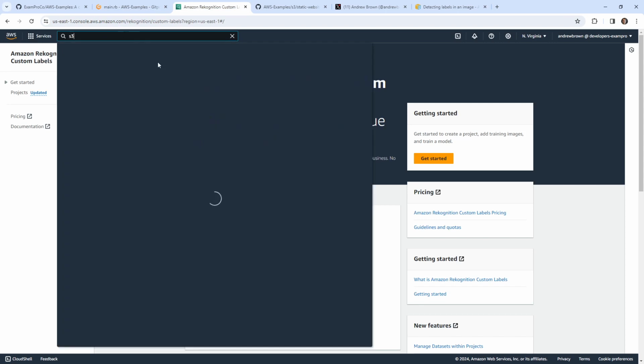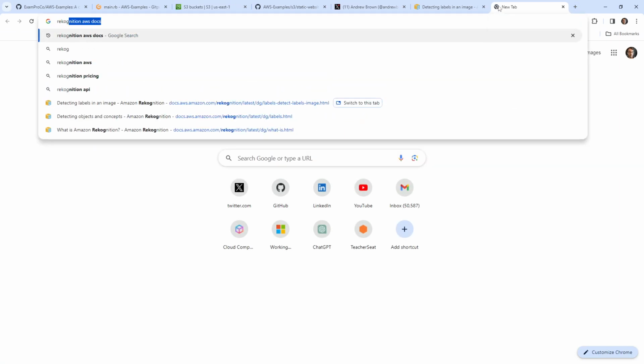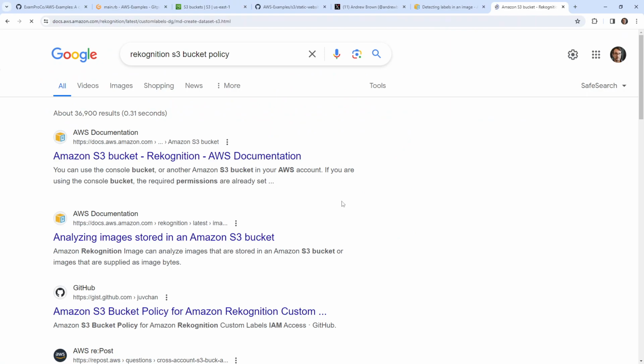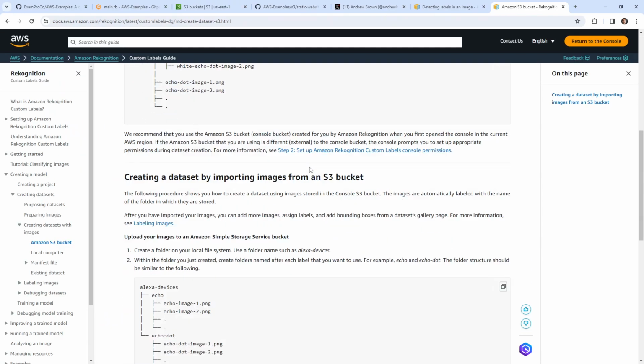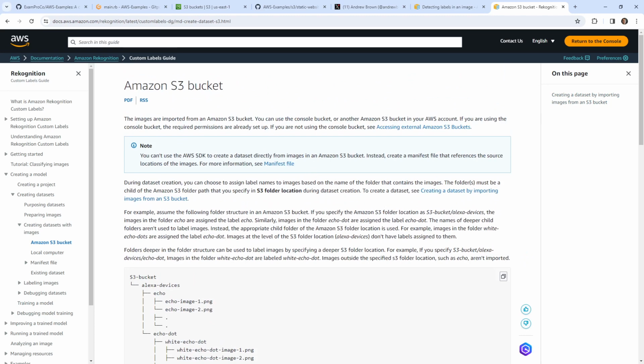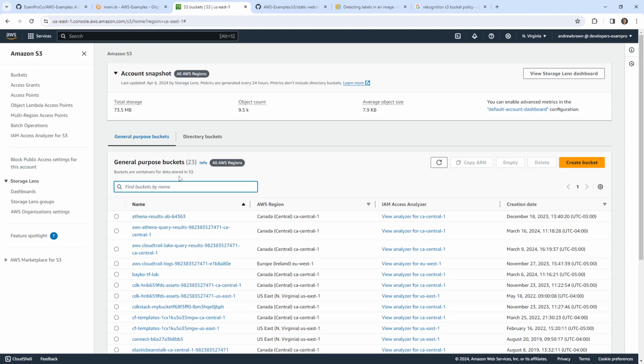That's probably what it is. So I'm going to make my way over to our S3 bucket. Rekognition S3 bucket policy. That's probably what it is. Well, I'm going to just give it a go here because I'm pretty clever with this kind of stuff here. We'll just go Rekognition.